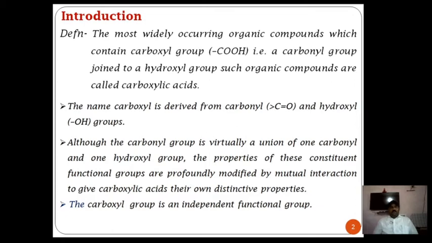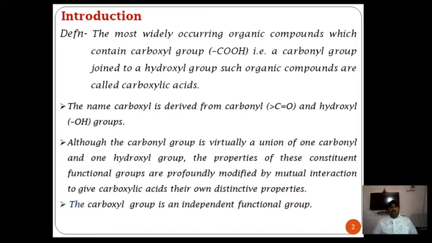Dear friends, although the carbonyl group is virtually a uniform, one carbonyl and one hydroxyl group, the properties of these constituent groups are profoundly modified by the mutual interaction to give carboxylic acids their own distinctive properties. That means the carboxylic group is an independent functional group having independent functional properties, though it contains a carbonyl group as well as a hydroxyl group.